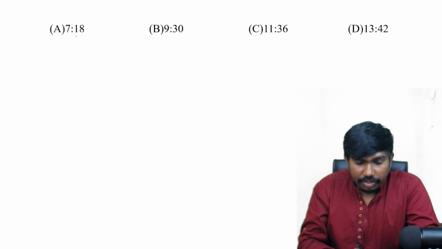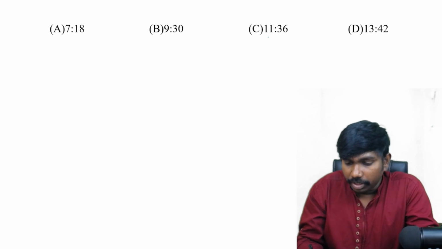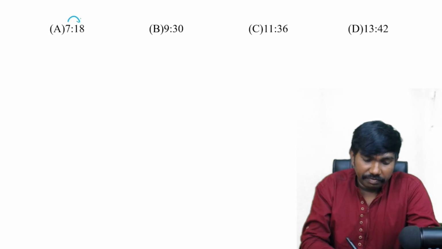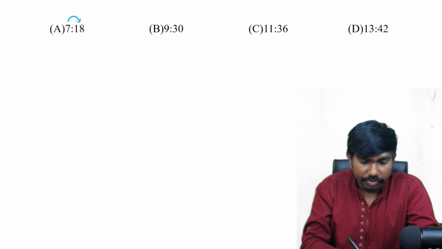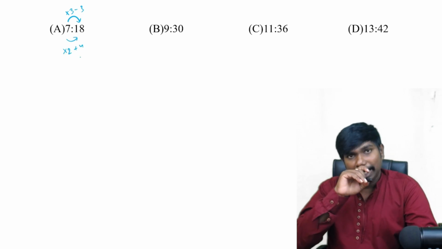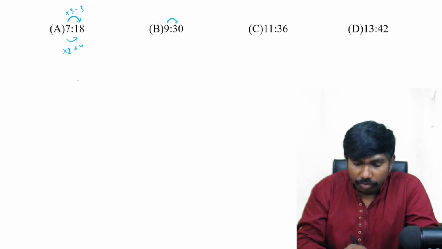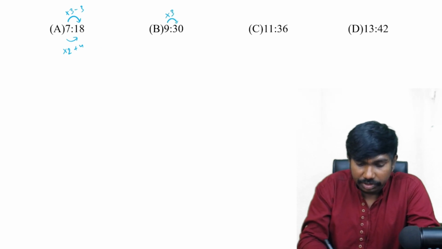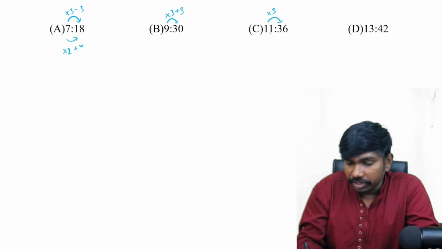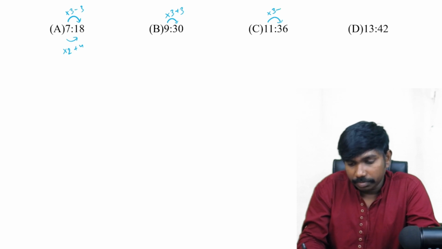Next. 7, 18, 9, 30, 11, 36 and 13, 42. The logic is: for 7, the nearest multiple, we can consider into 3, 7 threes are 21 minus 3, or we can consider 7 twos are 14 plus 4, right? Next, 9, the nearest is into 3. Into 3 is 27, but it is plus 3. And 11 threes are 33 plus 3.